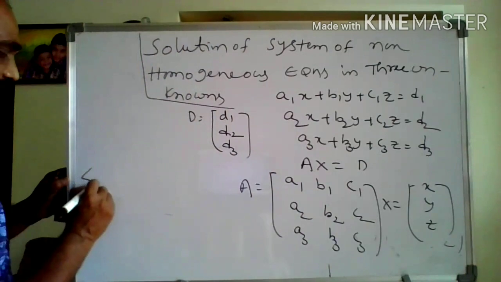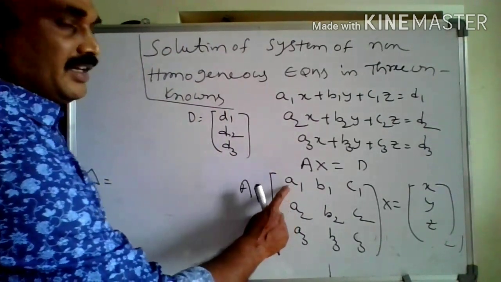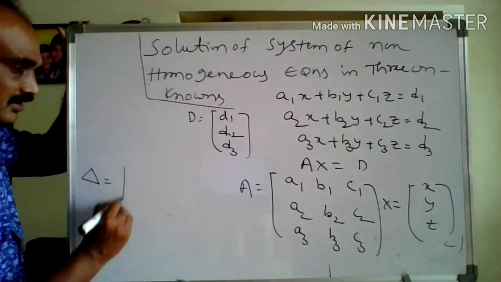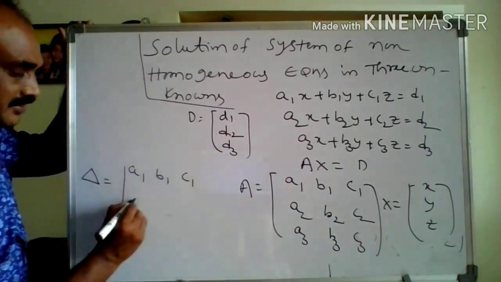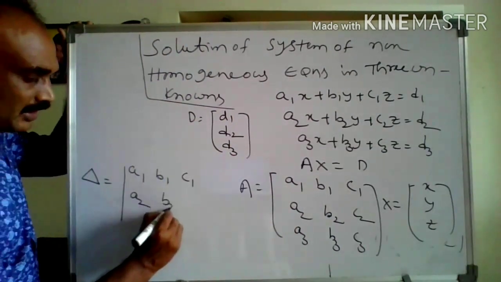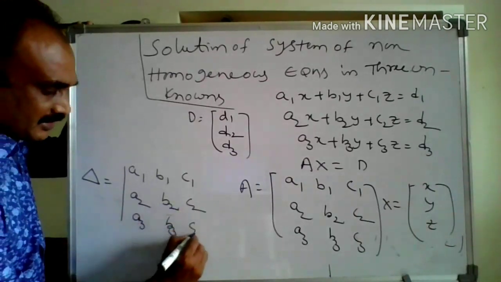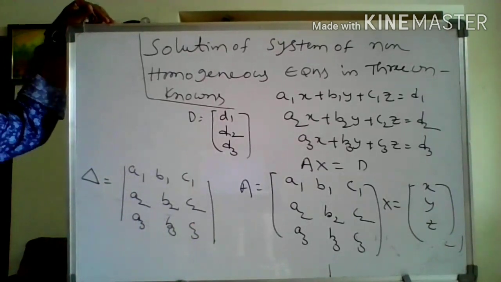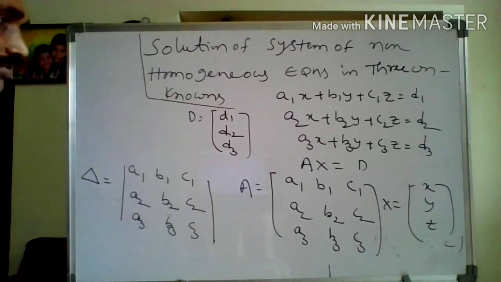First, delta is equal to the determinant of the coefficient matrix. Delta is equal to the determinant of first row A1, B1, C1, second row A2, B2, C2, third row A3, B3, C3. So delta is equal to the determinant of the coefficient matrix.